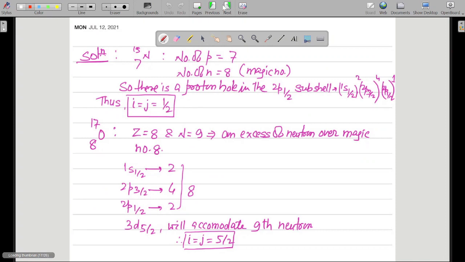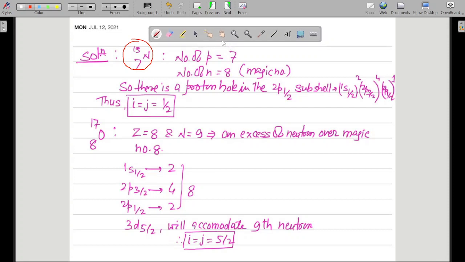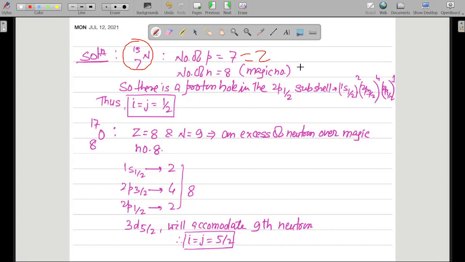Now we have nitrogen-15, N 7 15. What is the total number of protons in this? The total number of protons is equal to Z. And what is the total number of neutrons? That will be equal to A minus Z, so it is 15 minus 7, which is equal to 8.